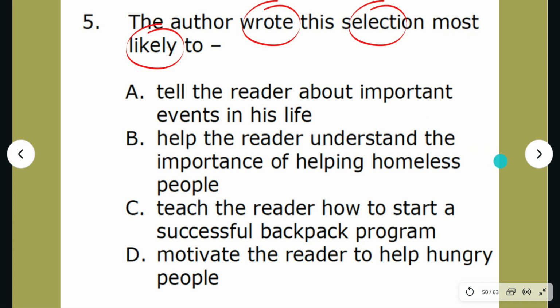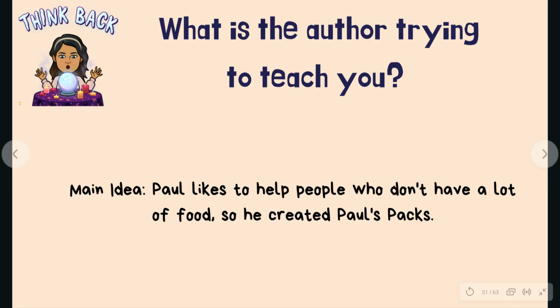Now, if we think back to the passage, at the very beginning of the lesson, we also wrote something that would help us figure out why the author would most likely write this. At the very beginning, we tried to figure out what the author was trying to teach you. This sounds like a reason why the author would try to write this passage. Let's take a look at our main idea. In our main idea, the author is trying to teach you about something or someone.